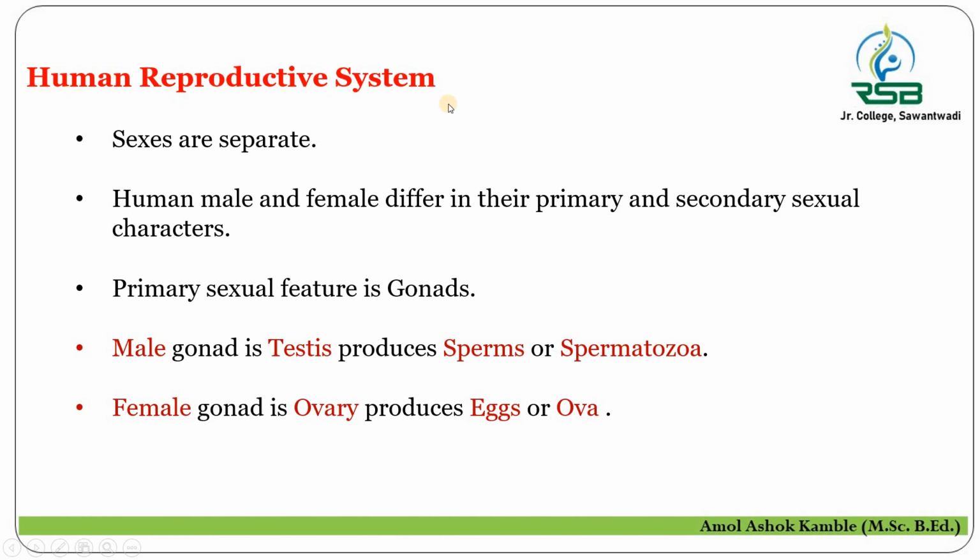The characters are, the sexes are separate, as we know that human male is different, human female is different, so their sexes are separate. Human male and human female differ in their primary and secondary sexual characters.